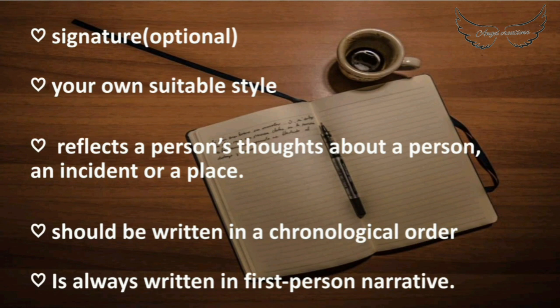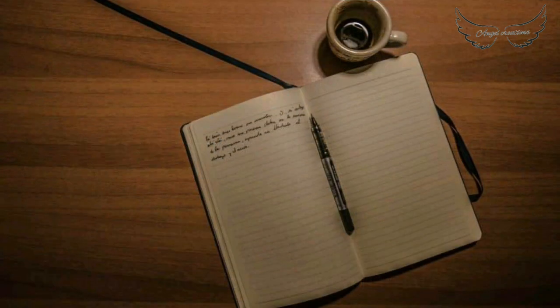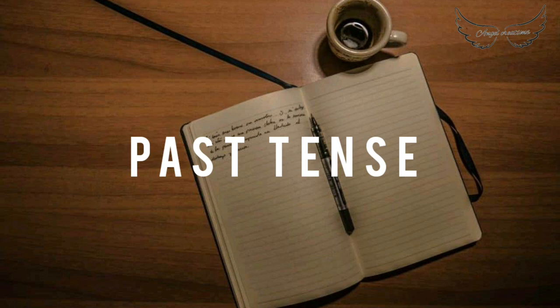Okay, now another thing is that you must always write in first person narrative, which means that you should use I, we, us, etc. Now the tense that we use must be past tense because we are writing about the events that have already taken place.